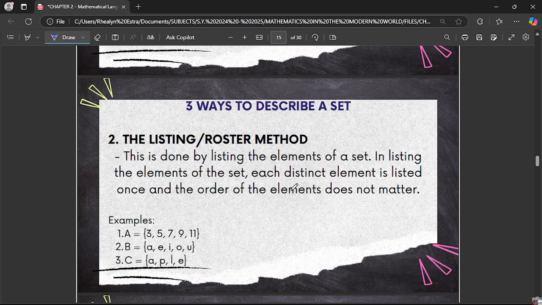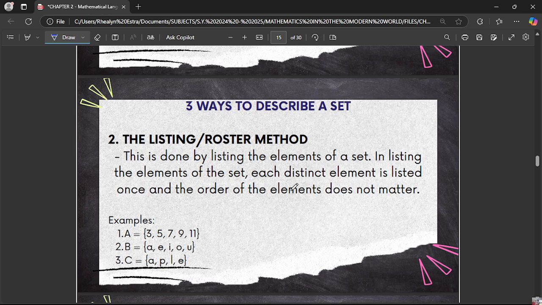So the order of elements in a set does not matter, and each element in a set is distinct. And a set is defined by a clear rule or property that determines membership. Okay, so let's go back to the listing or cluster method.